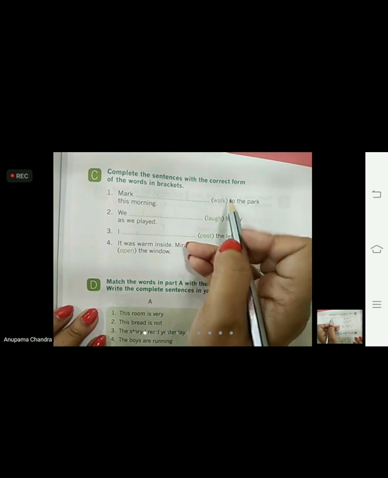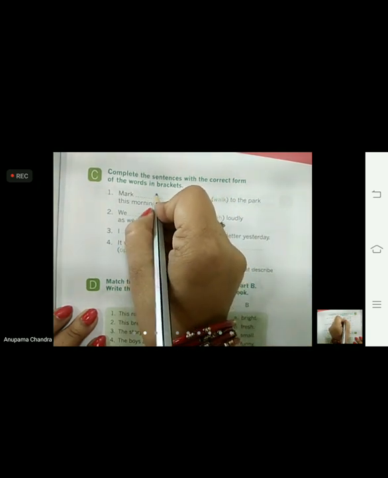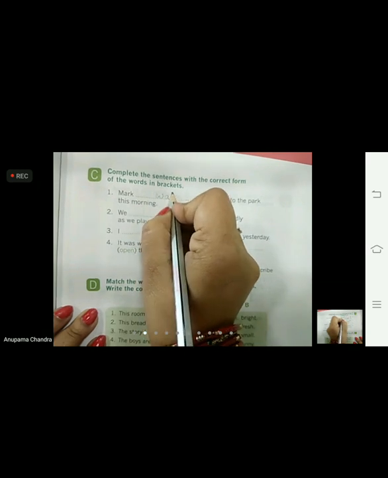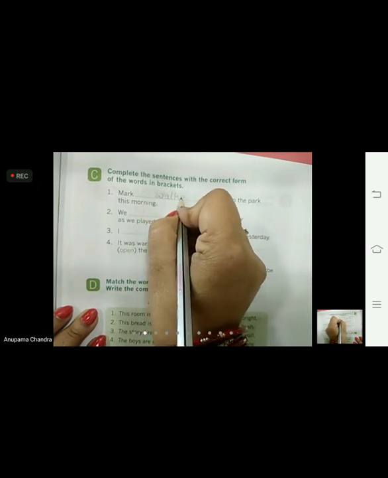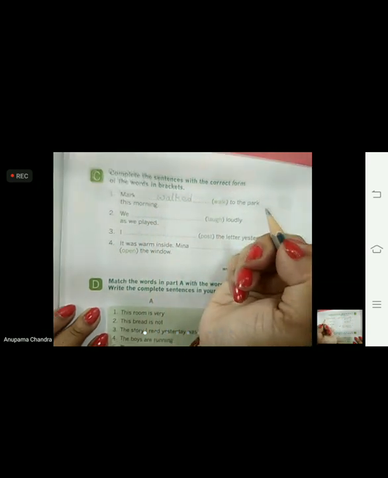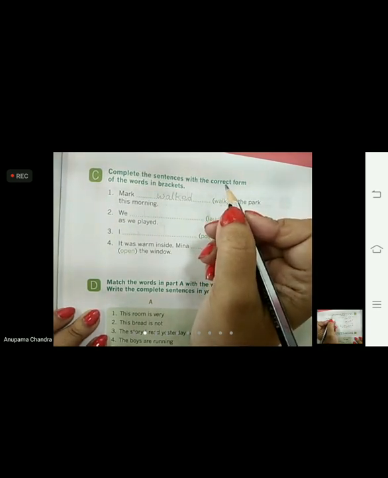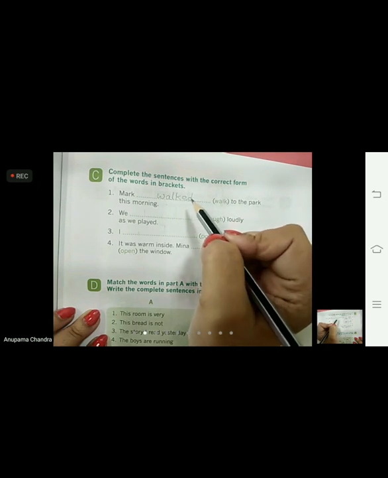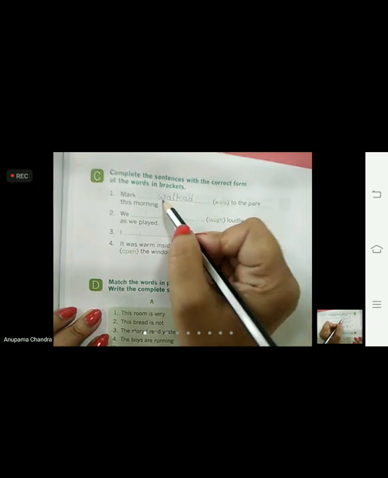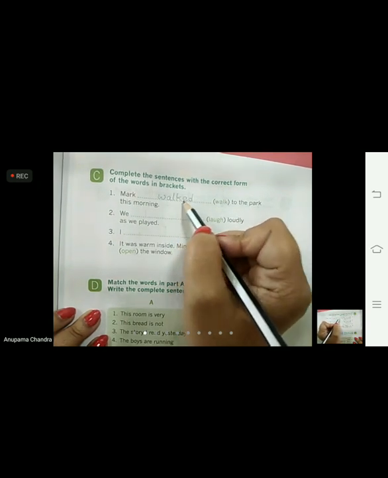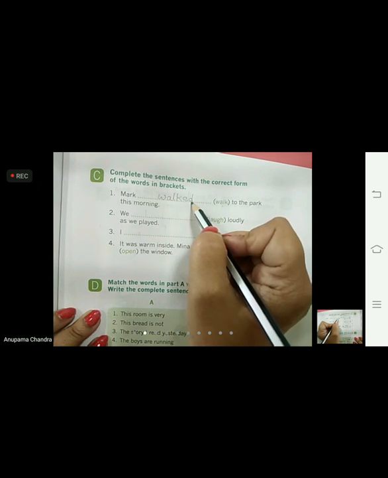We will add ED to the word and write here W-A-L-K-E-D, walked. What is the first rule of past tense? Add ED to the word. So walk plus ED, walked.